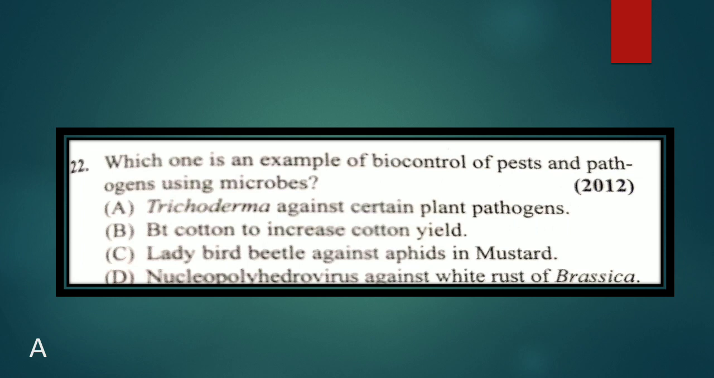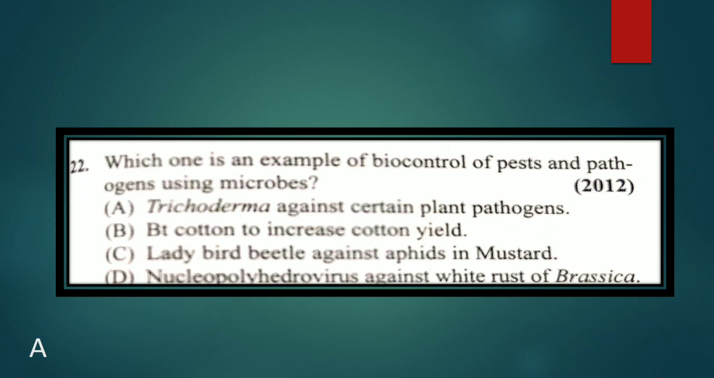Which one is an example for biocontrol of pest and pathogen using microbes? Trichoderma against certain plant pathogens. Bt cotton increases the cotton yield. Ladybird beetle against the aphids in mustard.